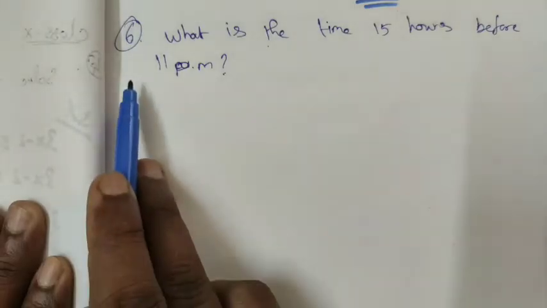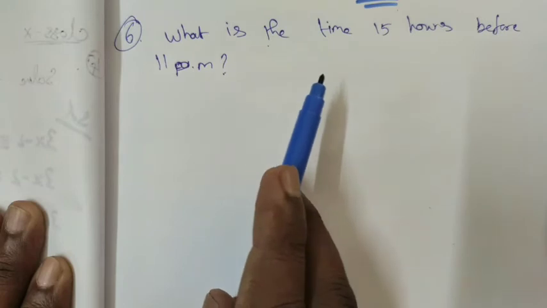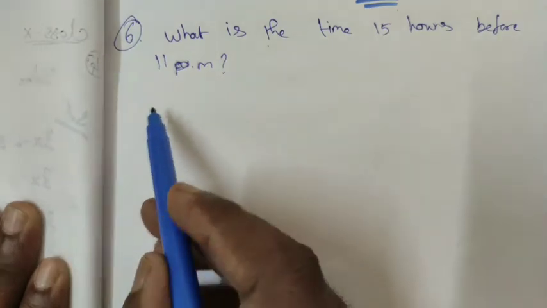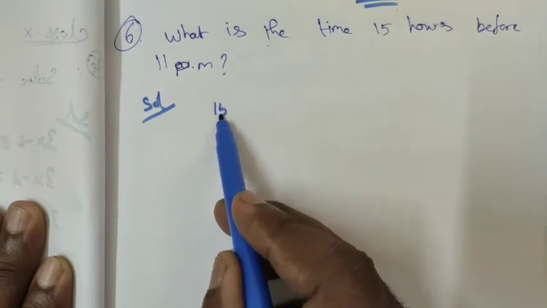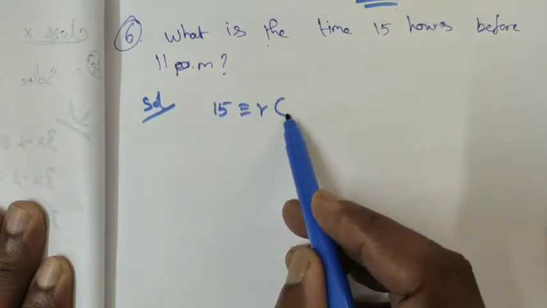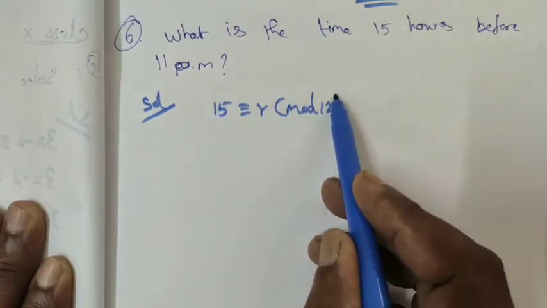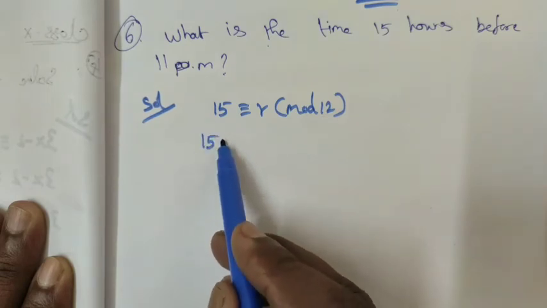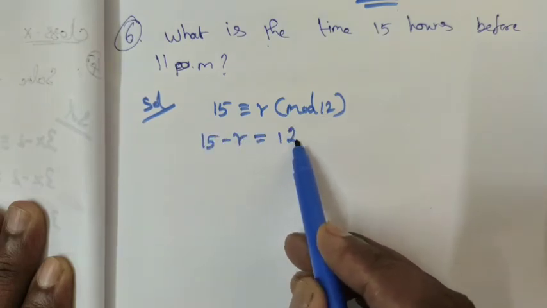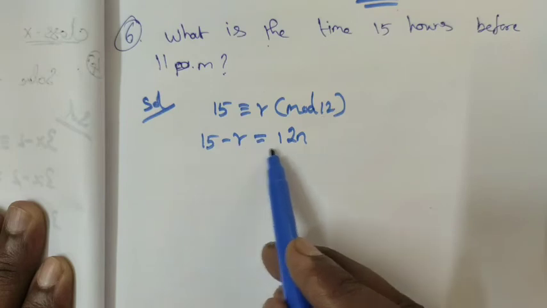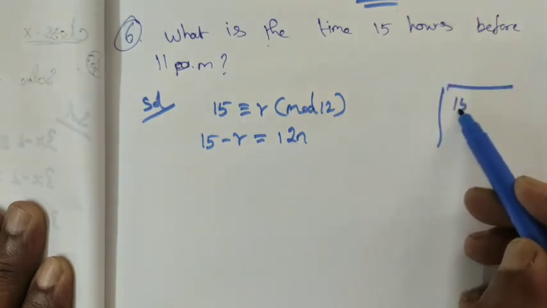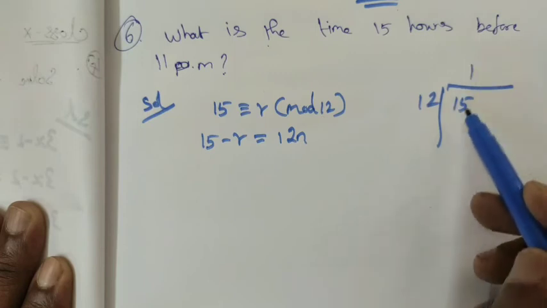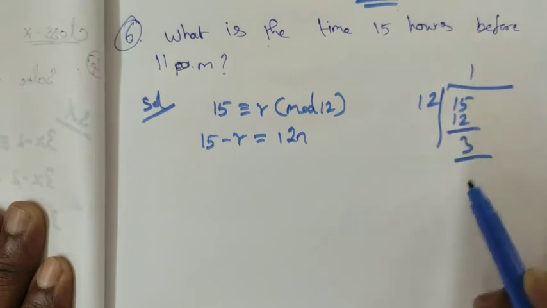Next we see question number 6. What is the time 15 hours before 11 p.m., right? Let me take the solution. That is 15 is congruent to r mod 12. 15 minus r is equal to 12n. 15 minus r should be exactly divisible by 12, so we check 15 divided by 12. 12 ones are 12, we get the remainder as 3.